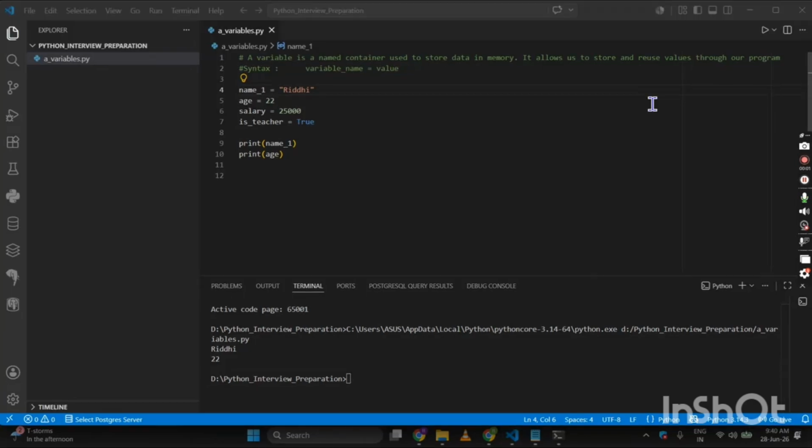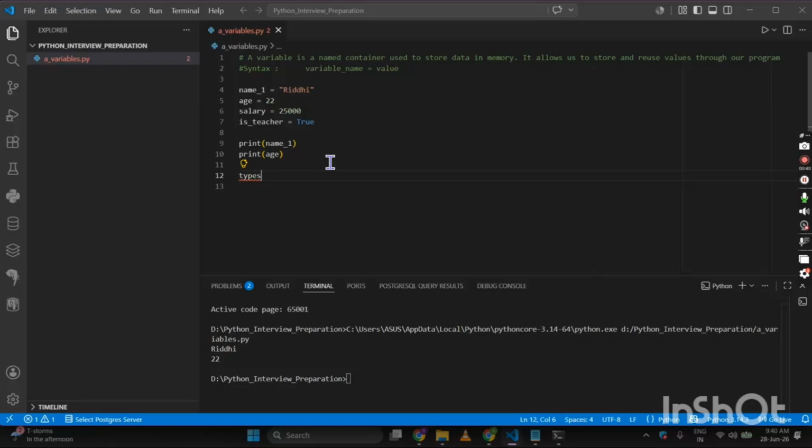Now, one more important thing that I need to mention over here, unlike other programming languages, Python is dynamically typed. That means if you notice here, I have written a name, here I have written numbers, again here a number, again here a boolean value, that is true and false. But I have not mentioned the type of the data in each case. So this is something special about Python, that we do not need to mention the data type. We'll be discussing data types again in the next video in detail.